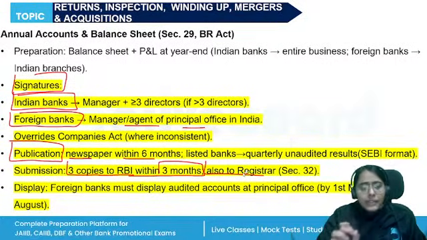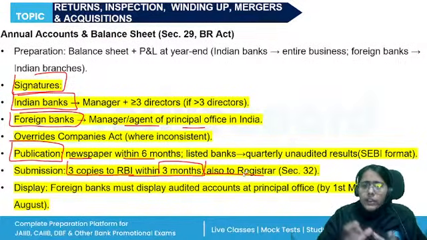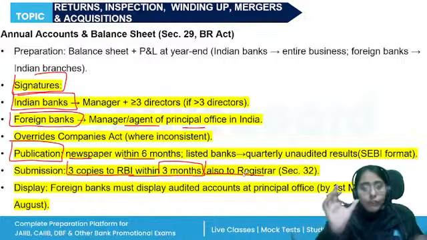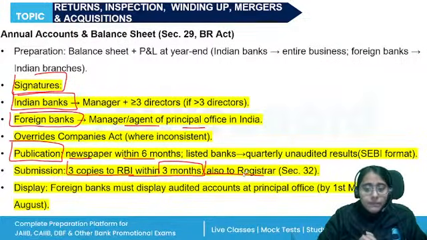3 copies. And if we talk about the foreign banks, they also need to display their last audited balance sheet and accounts in a conspicuous place in the principal office, right? So these are the requirements.